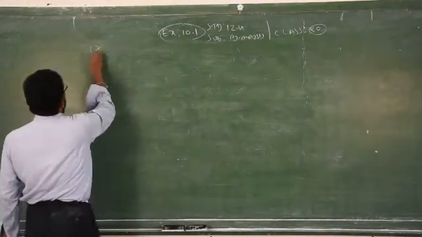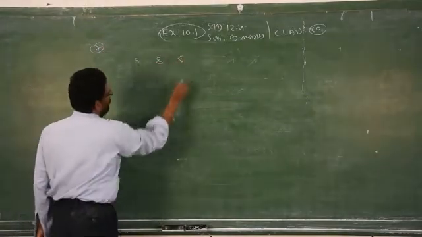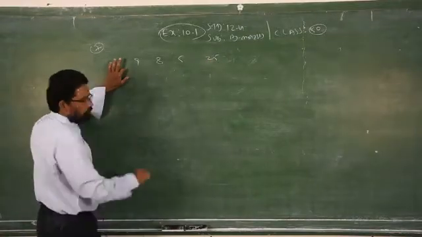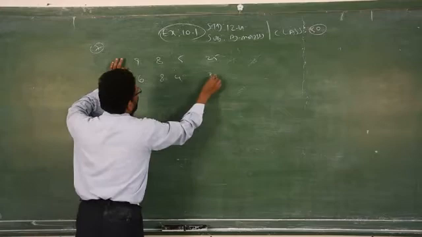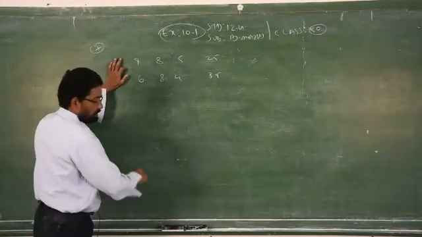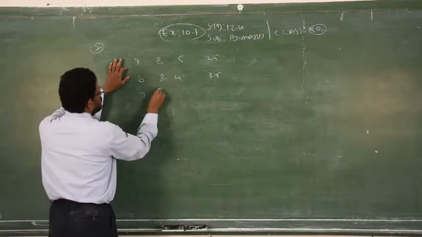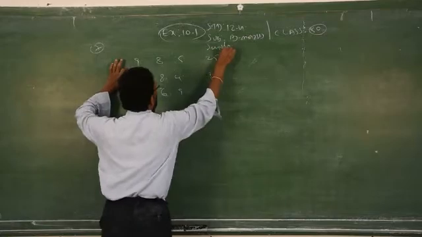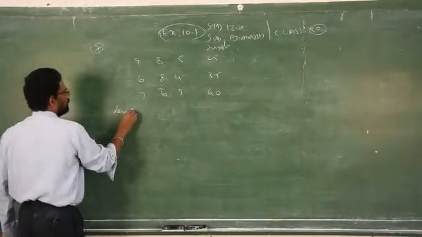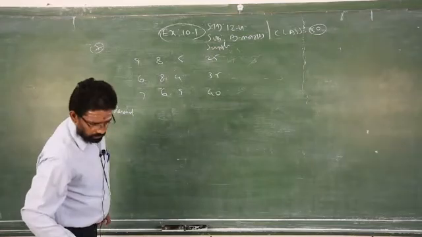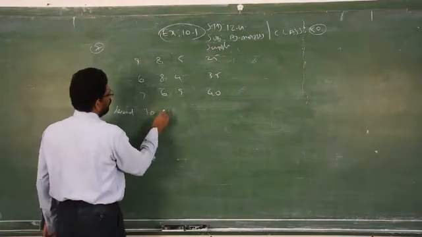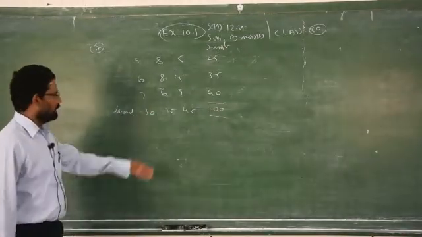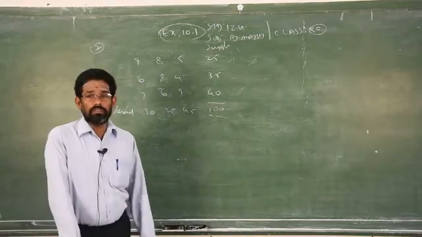I am writing the tabular column: 9, 8, 5, supply is 25. Next one 6, 8, 4, 34, 35. 7, 6, 9, 40. So this is supply. So automatically you have demand. Demand is given 30, 25, 45. When you add these, you get 100. Supply also 100. Therefore, basic feasible solution will exist.